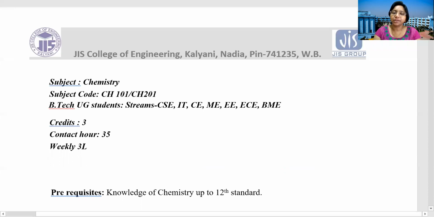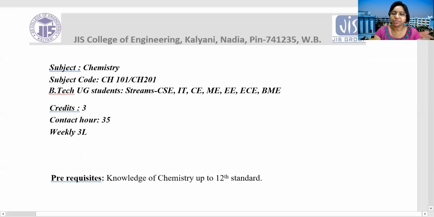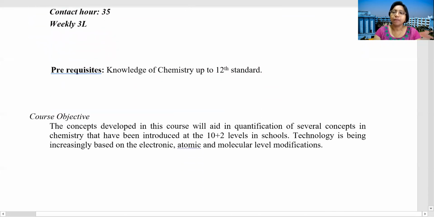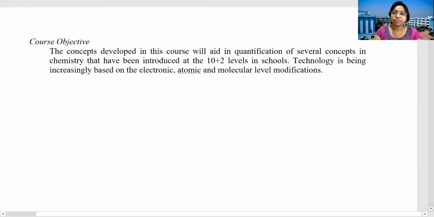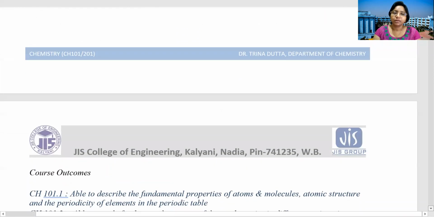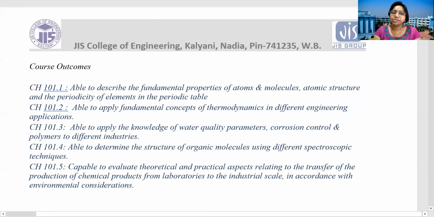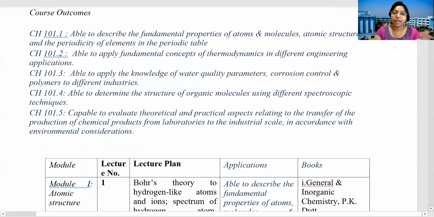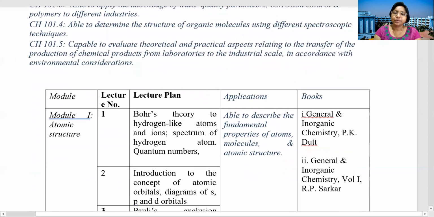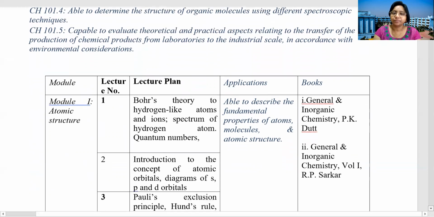The prerequisite knowledge required to understand corrosion is 12 standard. About the course objective, the students will be able to learn the different concepts of chemistry. And what is the course outcome? Students will be able to apply the knowledge for corrosion control in different industries. And this is the lecture plan. Each lecture will cover the topics given in this table.